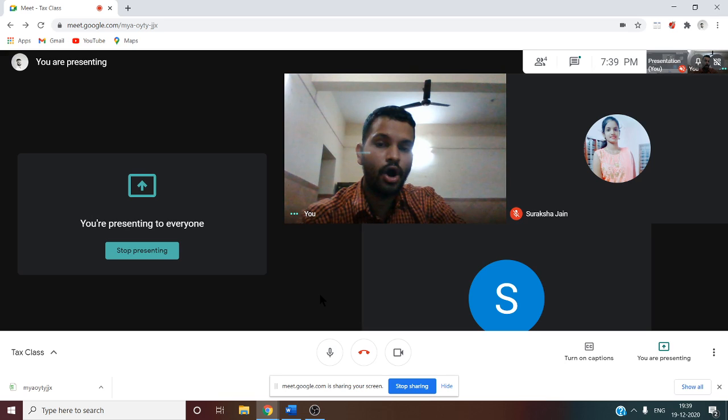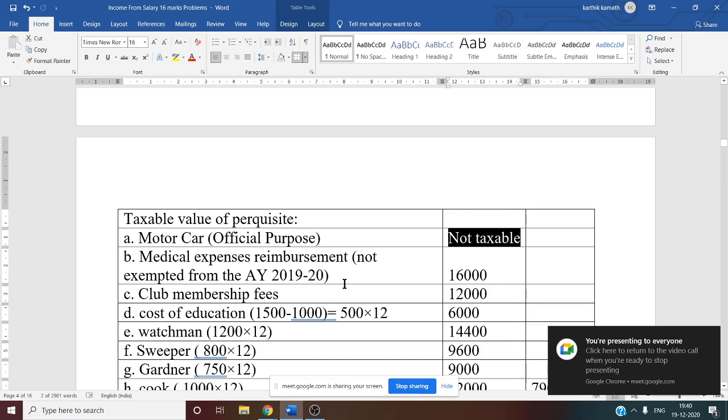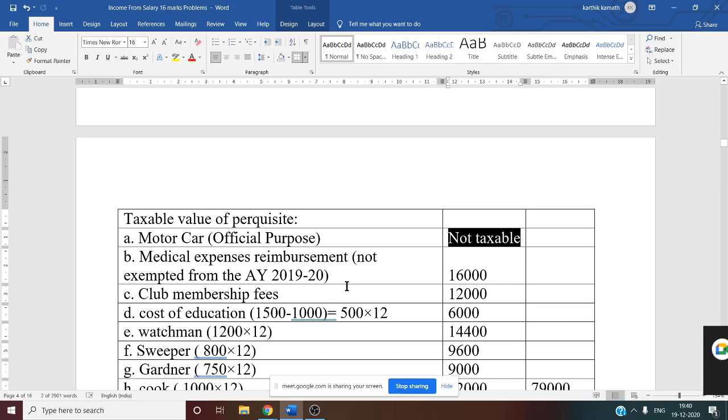But usually such a type of question is not asked. Either they will give official purpose or they will give both purposes. Whenever it is both purposes, we have to see who owns the car, who meets the expenses, and we have to apply the statutory limit. Next one, medical expenses.